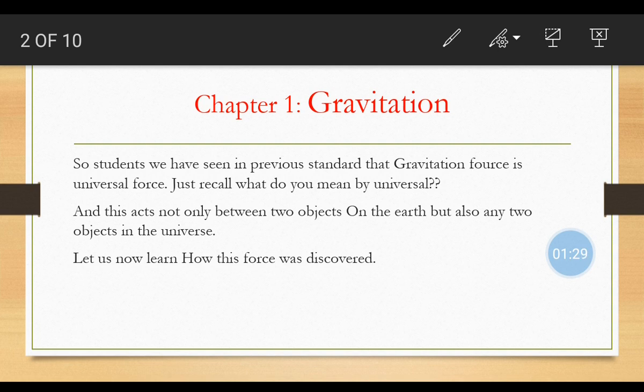And it acts not only between two objects on the earth but also between any two objects in the universe. That means it is applicable for all things.